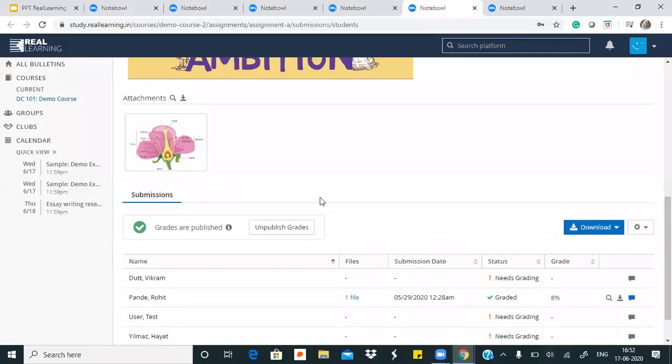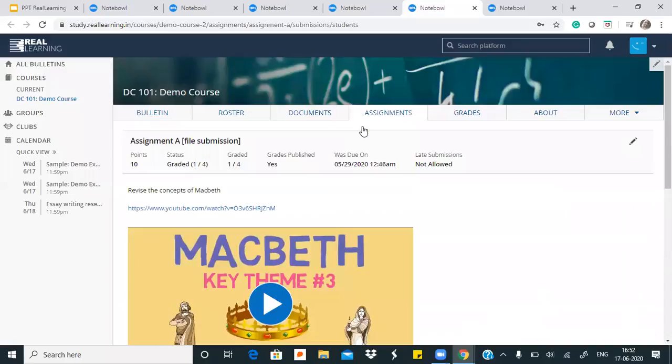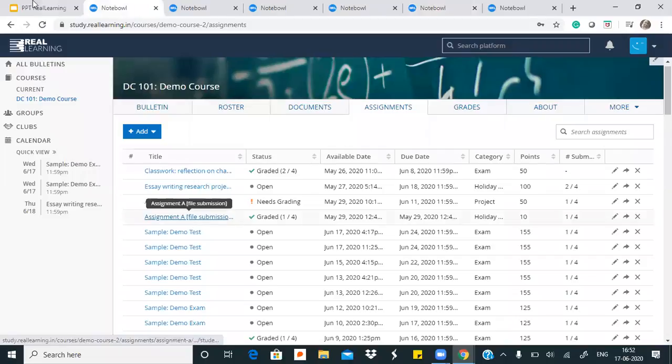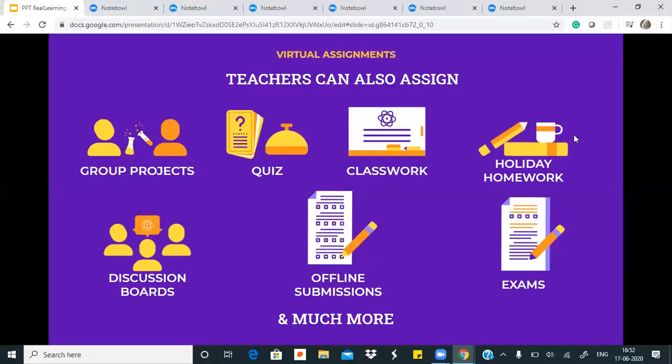So we have now seen 4 different examples of how teachers can use our formats, but of course it's much more flexible for what teachers want to do. So I will come back to the presentation now.